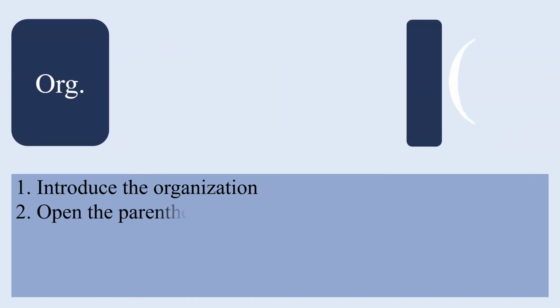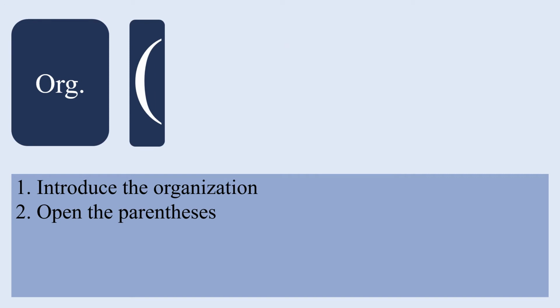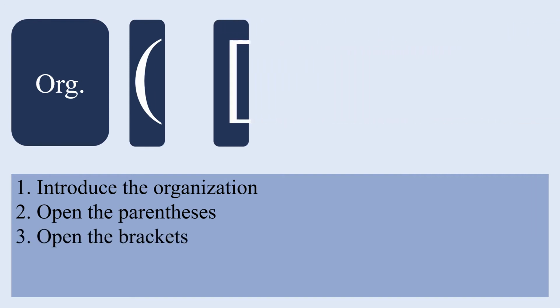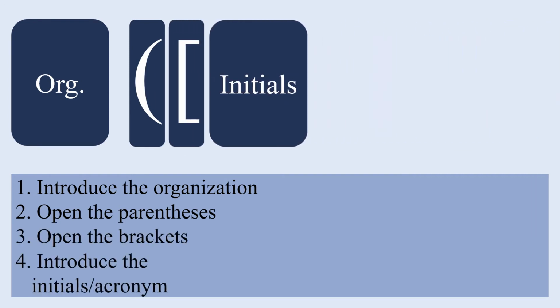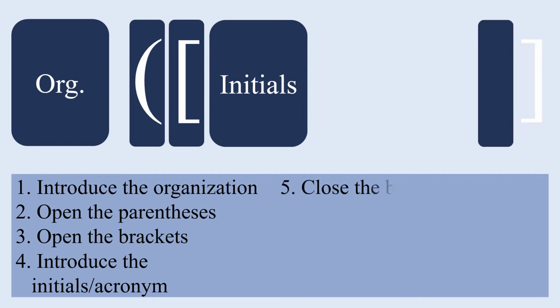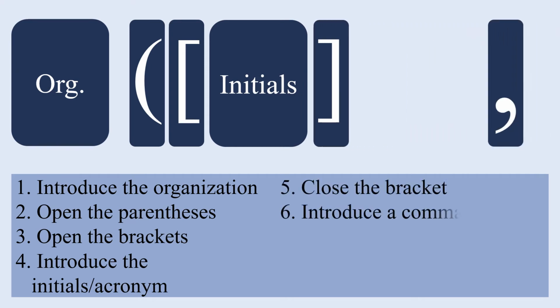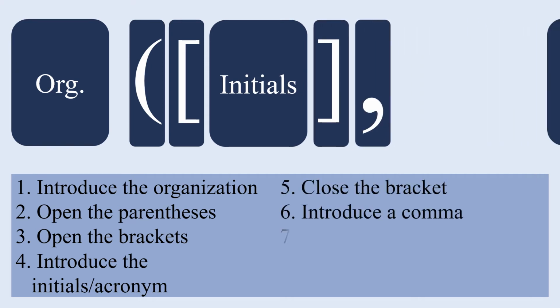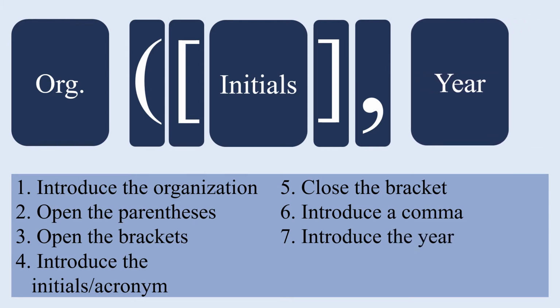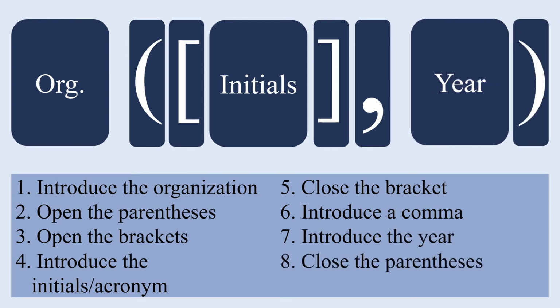Then we'll open a parentheses, open a bracket, introduce the initials or acronym, close the bracket, introduce a comma, put in the year of publication, and then finally close it with the parentheses. Now keep in mind, you only need to do this process the first time that you cite the source. From that point forward, you can simply use the initialization or acronym throughout the rest of the paper.